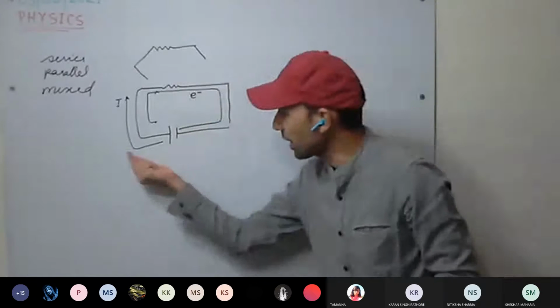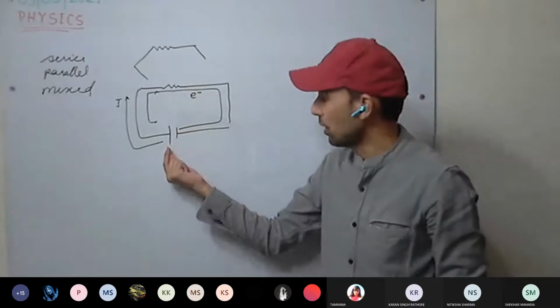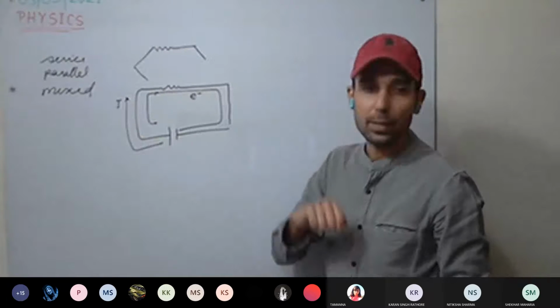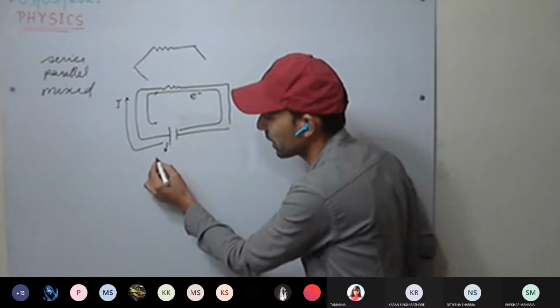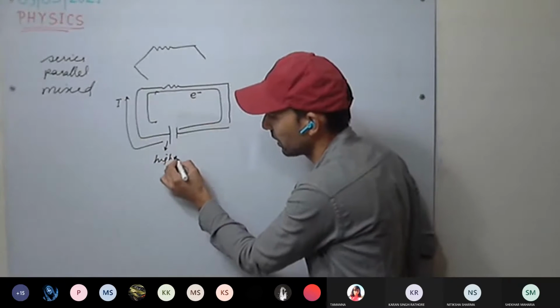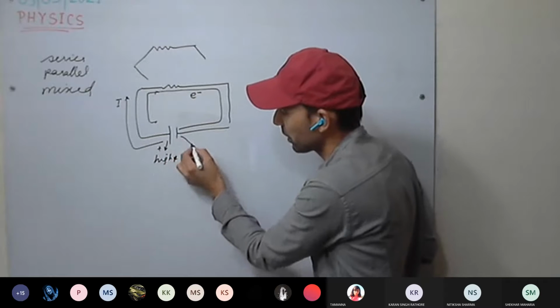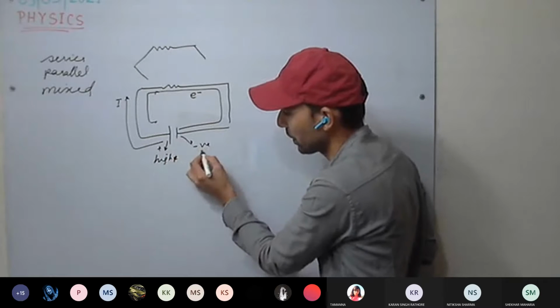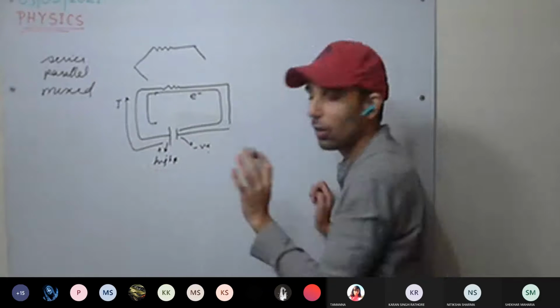And why have we taken this direction of current, from positive terminal to negative terminal? Because we consider the positive terminal as high potential and the negative terminal as low potential.